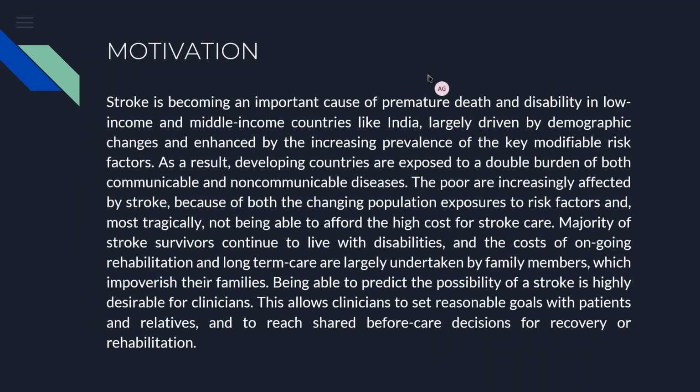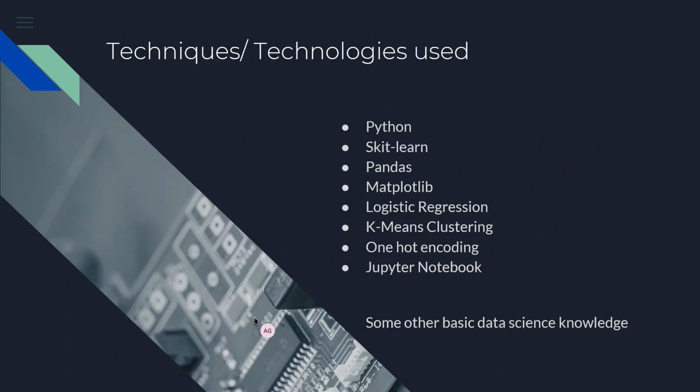So where did we get the motivation to do this? It is known that in developing countries like India, many more people are prone to strokes as compared to people who live in developed countries. And hence, the cost really increases. But being able to predict the possibility of a stroke is highly desirable for clinicians. This allows clinicians to set reasonable goals with patients and relatives and to reach shared care decisions for recovery or rehabilitation. So this was the major motivation because of which we felt like doing this project.